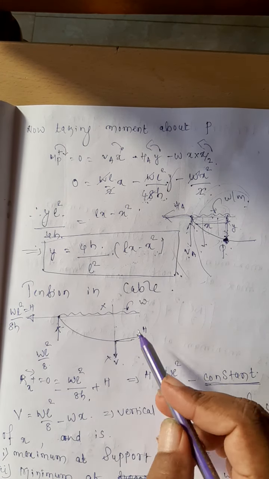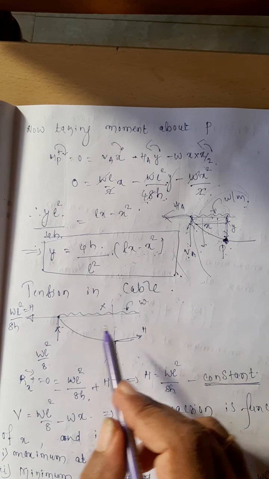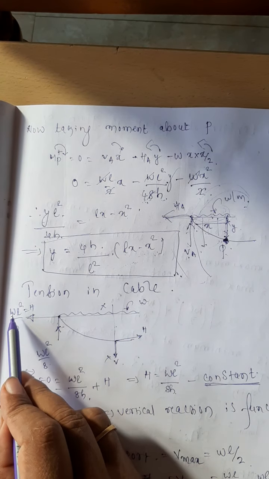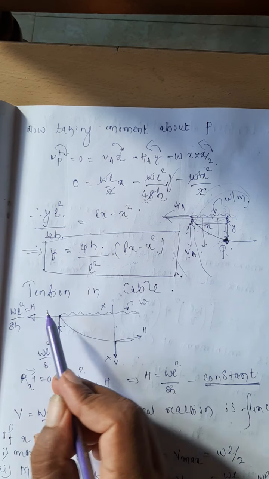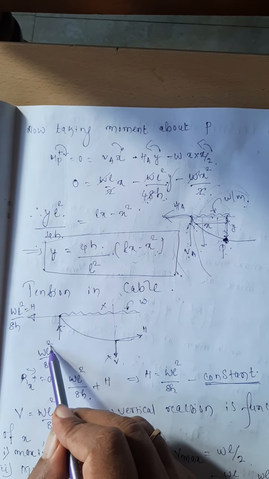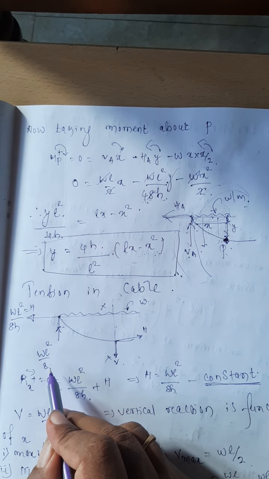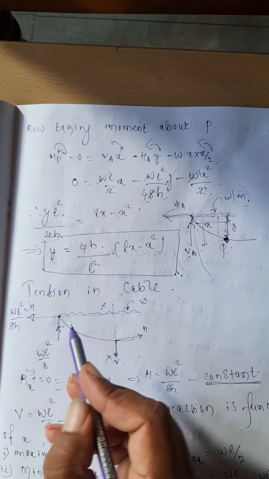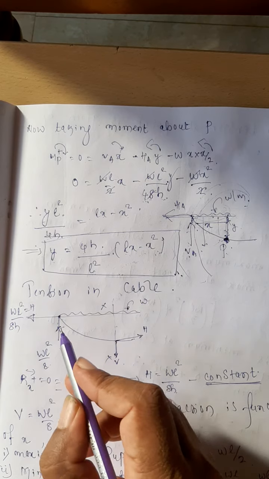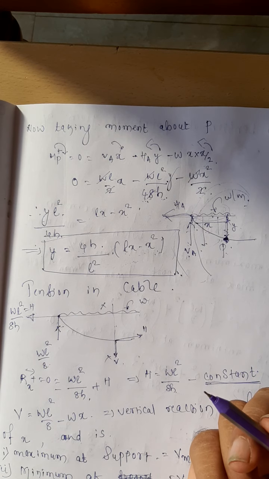How are you calculating it? Just draw the free-body diagram. This side horizontal reaction is constant, WL square divided by 8h, and vertical reaction is WL by 2.